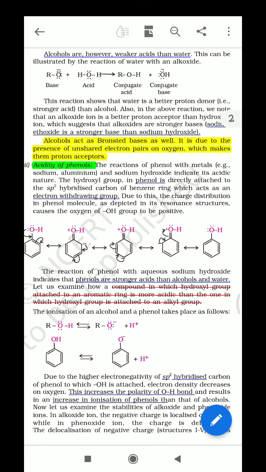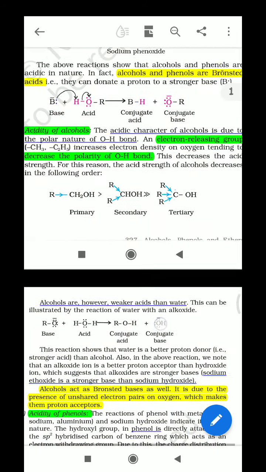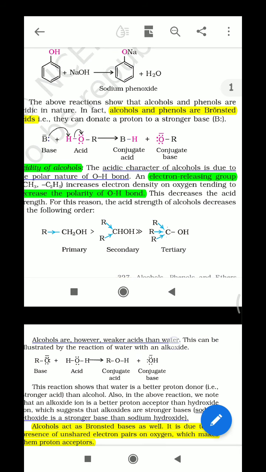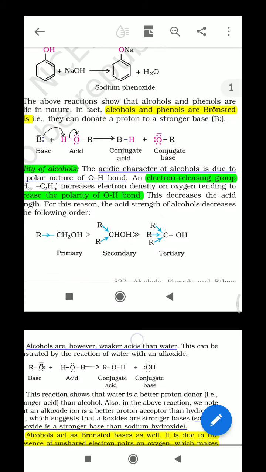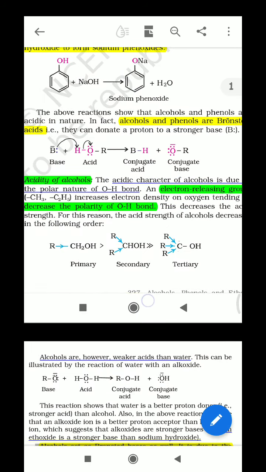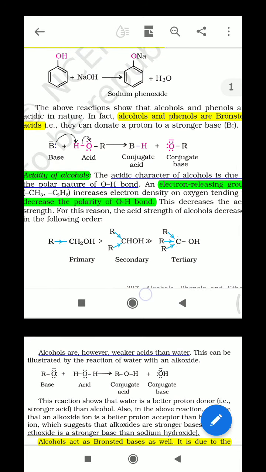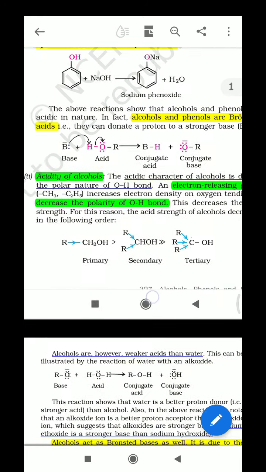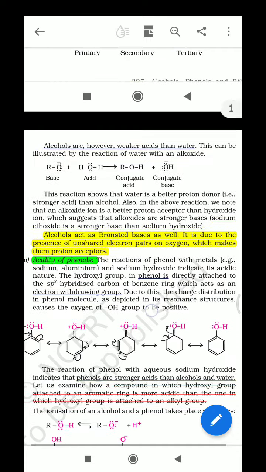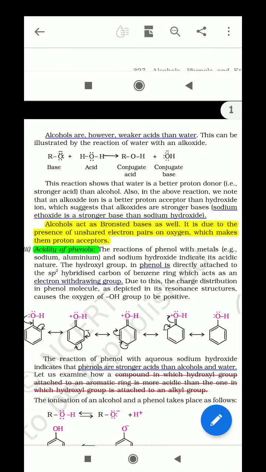Now alcohol acts as a Bronsted base as well. Just move to the previous one, and what I explained: alcohol and phenol are Bronsted acids. Just look at the yellow colored highlighted text. But here I want to again say that alcohol acts as a Bronsted base as well.